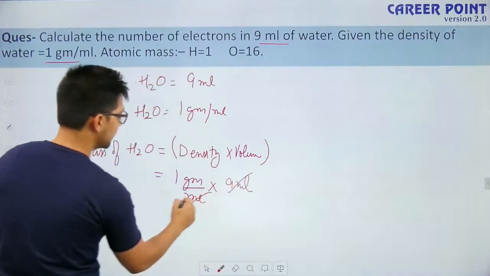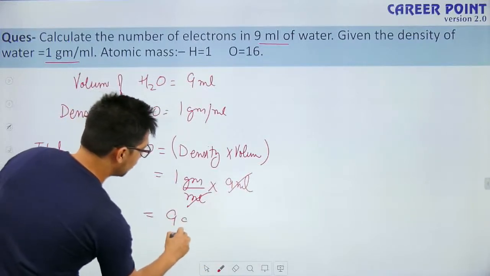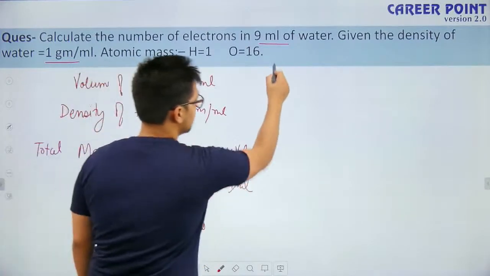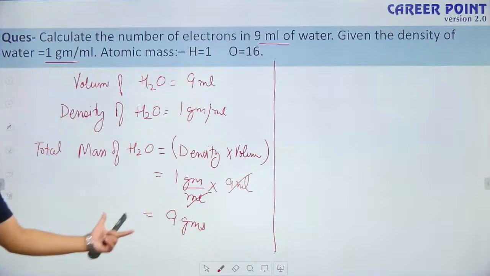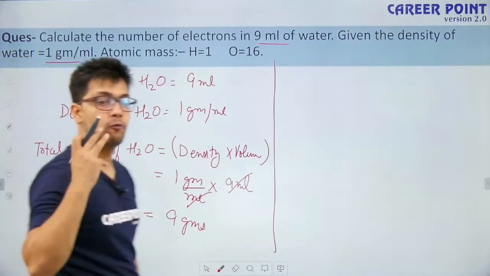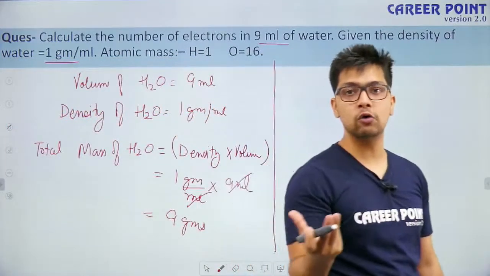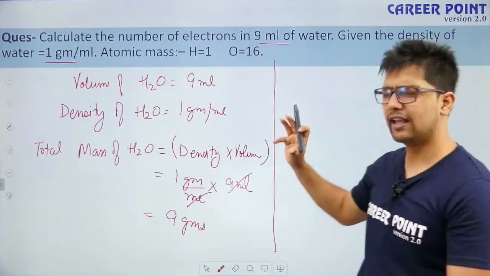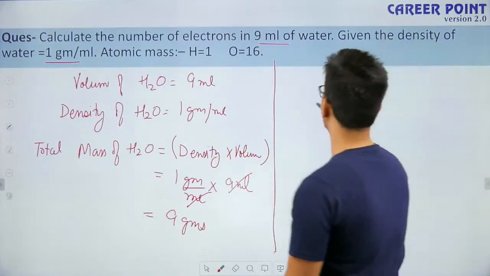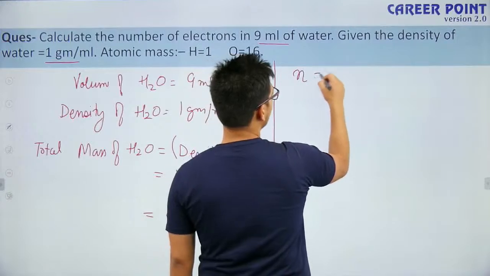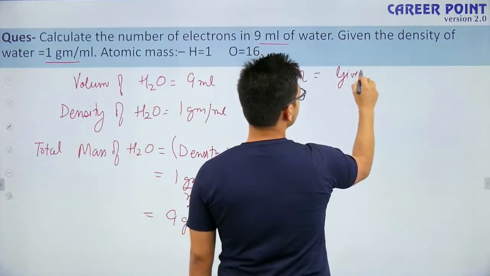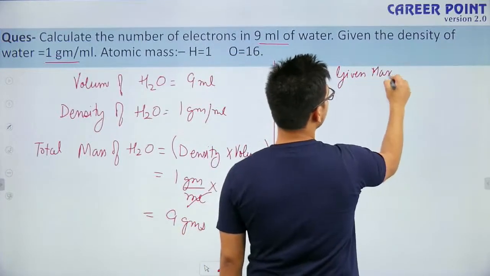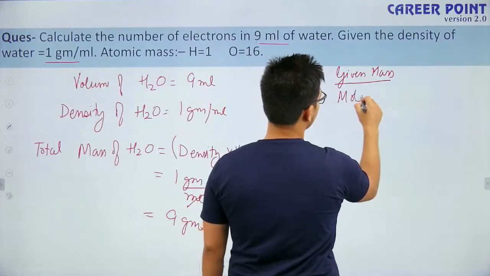The ml and ml cancel, and the mass comes out as 9 grams. This is the total mass of water given. From mass, I can find the number of moles, which is given mass divided by molar mass.